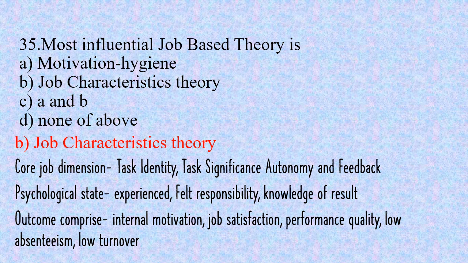So, job characteristic theory includes three main points, and number one is core dimension or core job dimension. It indicates how much a person is identified towards his task that is related to the job, and how much he knows that the task is significant and the importance of task, and how much the person has the freedom to take some decisions while performing some task in the job, and what about the feedback, how much feedback is provided by the employer.